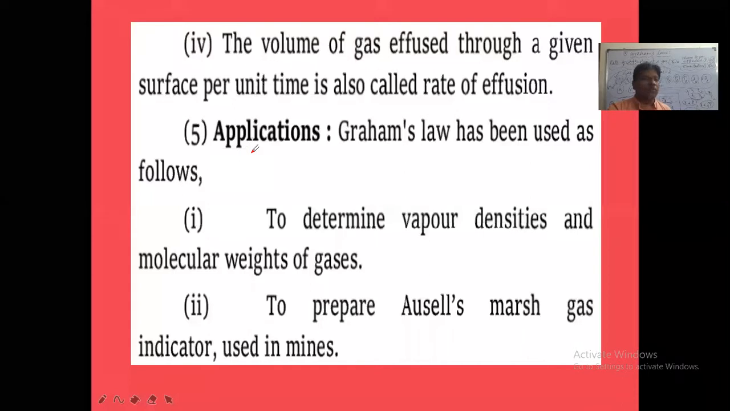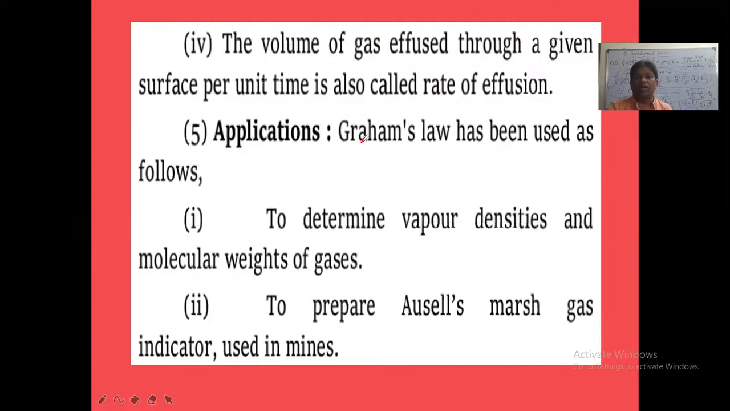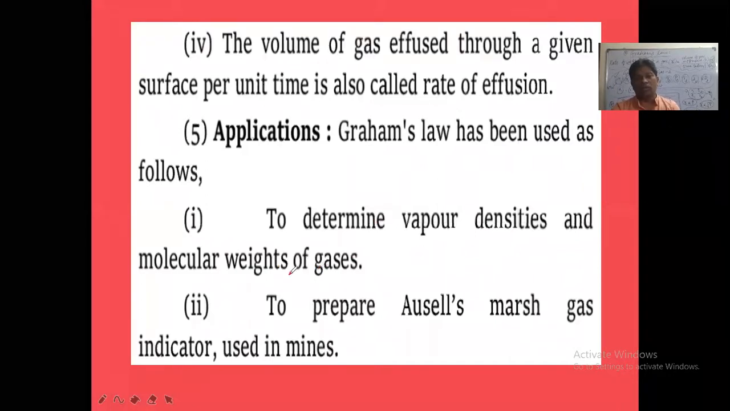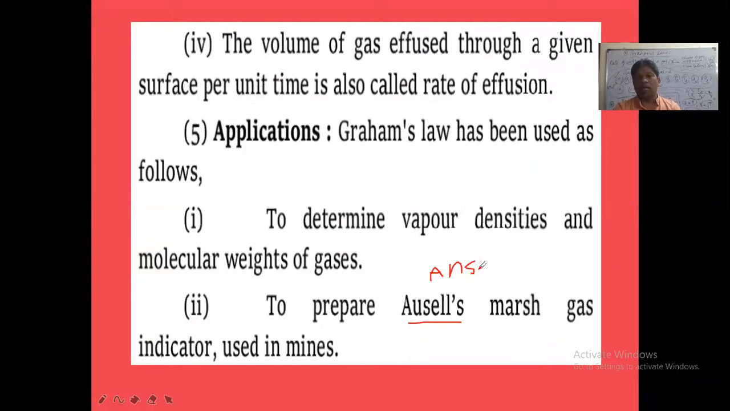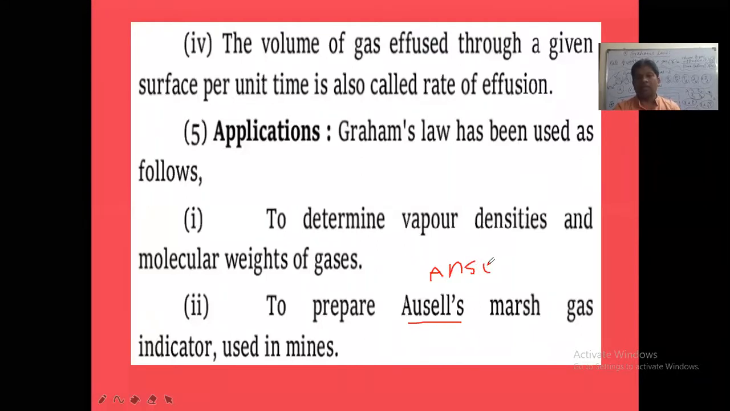And applications of Graham's law. What are the important applications? Applications means uses. Graham's law has been used as follows. First one, to determine vapor densities and molecular weights of gases, the vapor density of the gas and the molecular weight of the gas. Next, to prepare Ansell's marsh gas indicator used in mines. Here, Ansell's alarm. We also take the scientist's name like this, spelled A-N-S-E-L-L, Ansell's alarm.